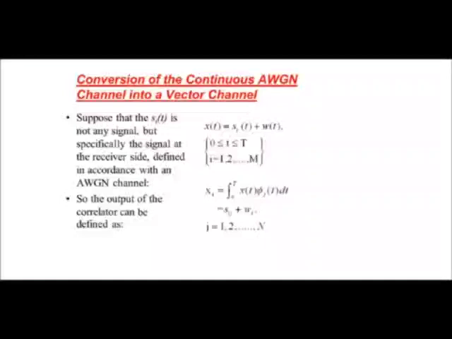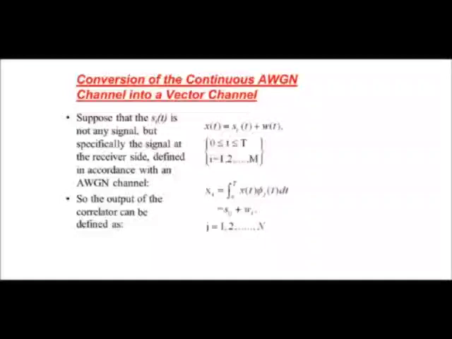Now to extract the signal xj of t from x of t, we have to integrate the signal from 0 to time period T, where 0 less than or equal to t less than or equal to capital T, x of t multiplied by phi j of t.